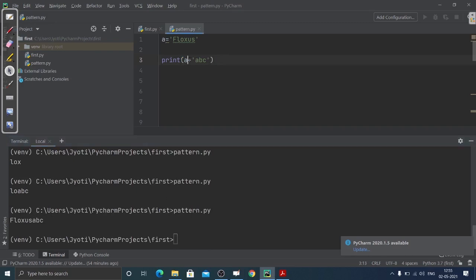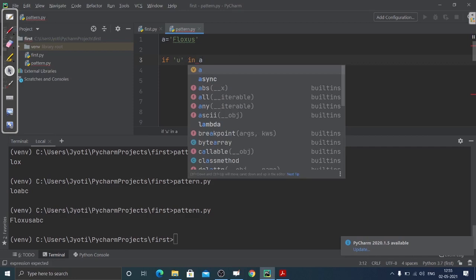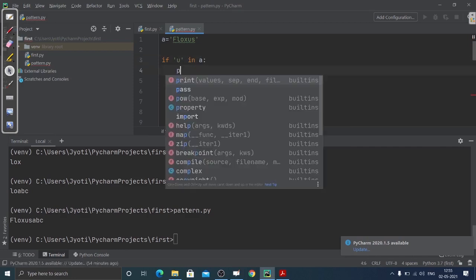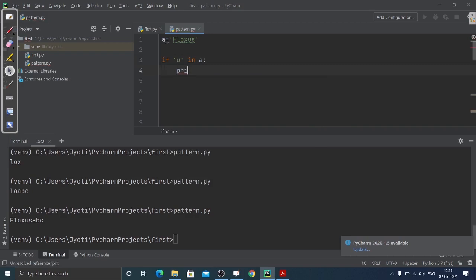Next we have the membership operation. How do we do that? That is in and not in. So if I write, suppose, U in A, and then print true.